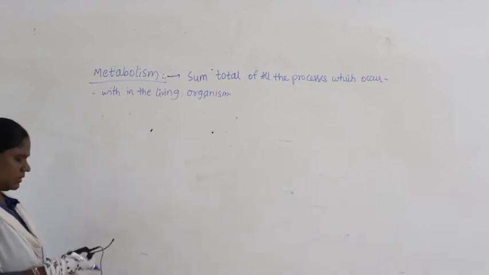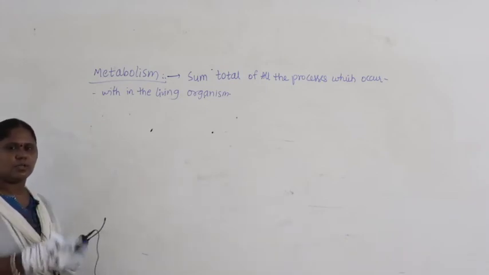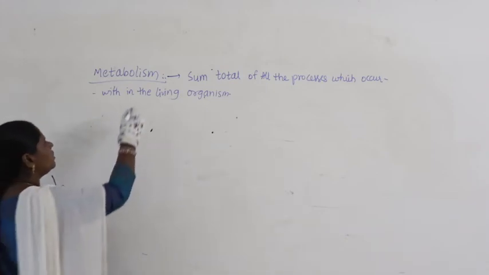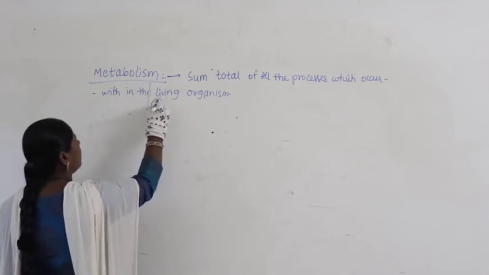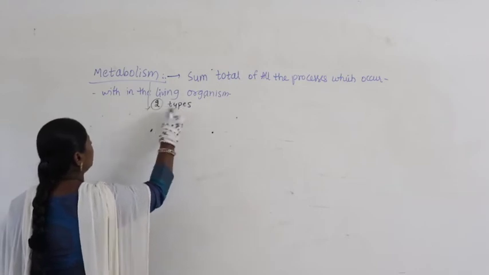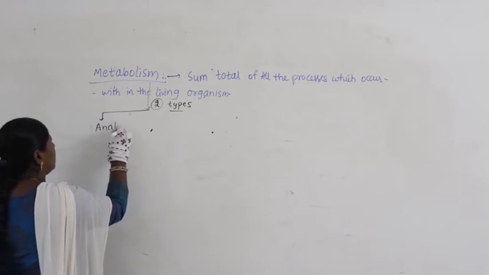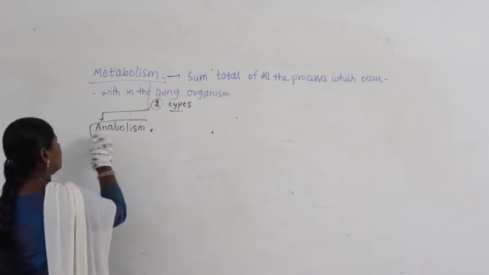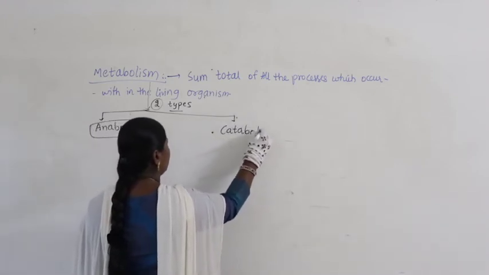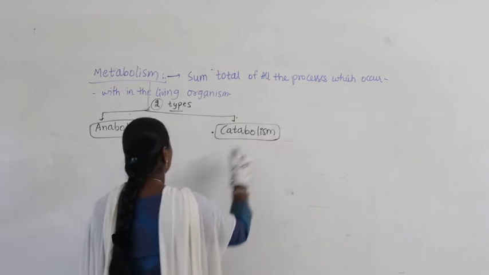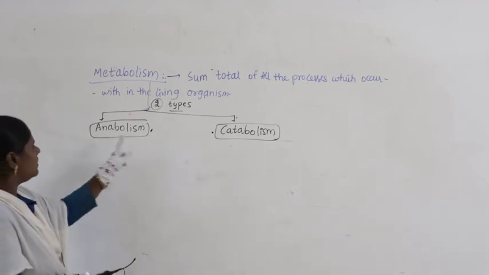When you take metabolism, altogether we have different metabolic processes like locomotion, digestion, respiration and so on. But in general we divide metabolism into mainly two types. What are they? One is called anabolism and the other is called catabolism. So we have altogether two: anabolism as well as catabolism.